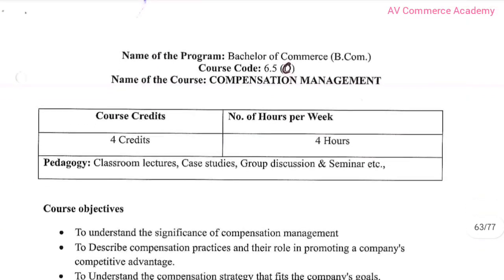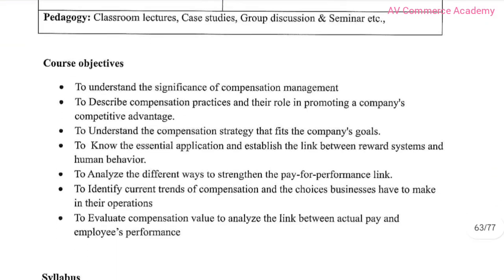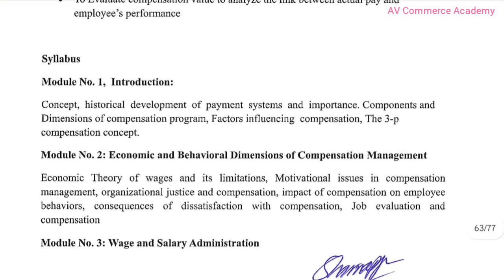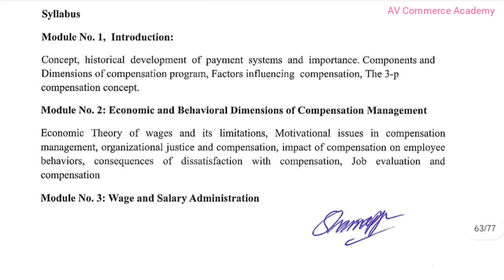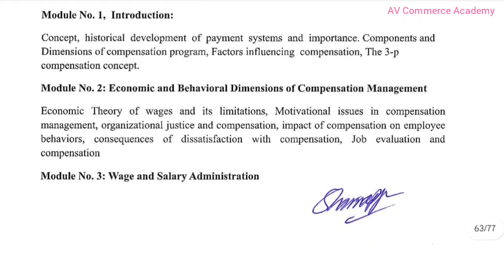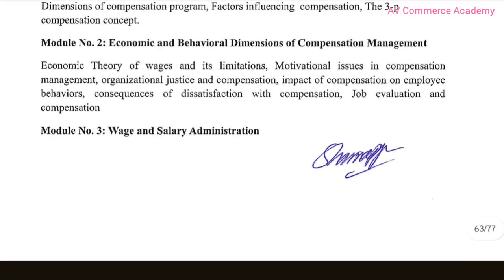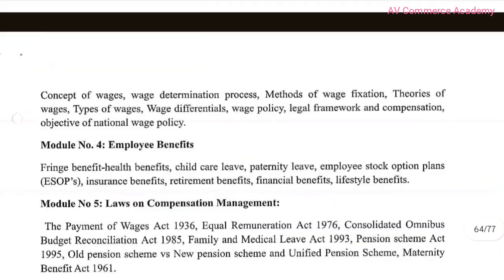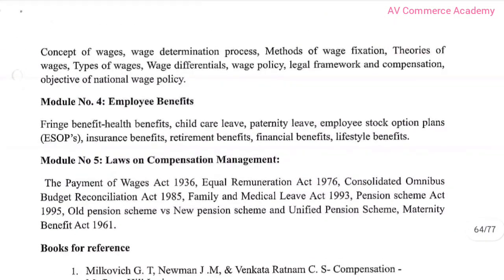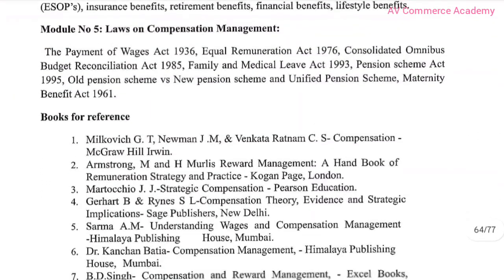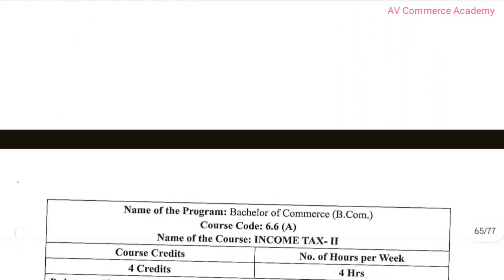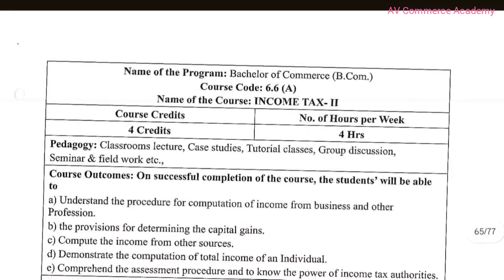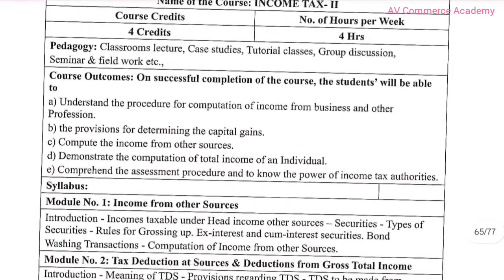And next subject is compensation management. Here are the course outcomes. First chapter is introduction. Second one is economic and behavioral dimensions of compensation management. Third one is wages and salary administration. Fourth one is employee benefit law on compensation management. Here are reference books.